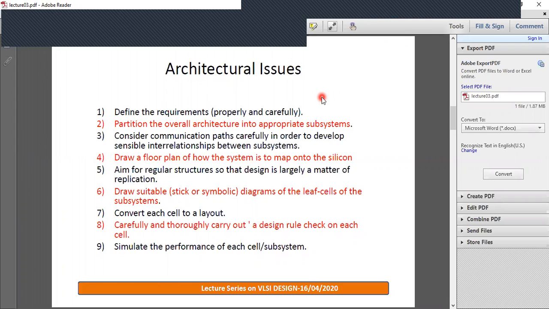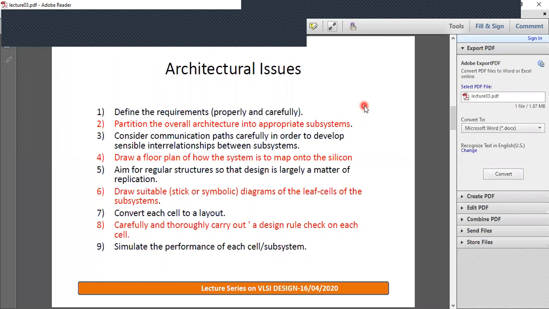Obviously it will take more time to design the chip. Hence we can say that design time tends to rise exponentially with increased complexity. Design time will rise as the circuit complexity increases.